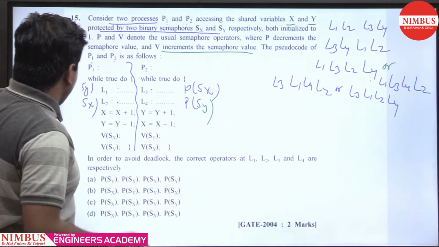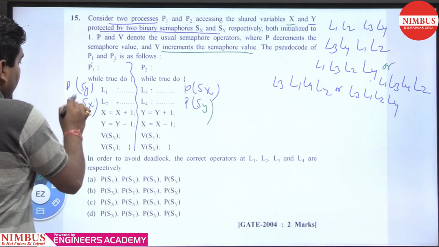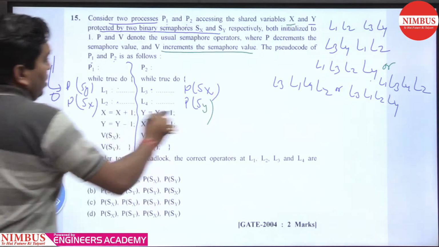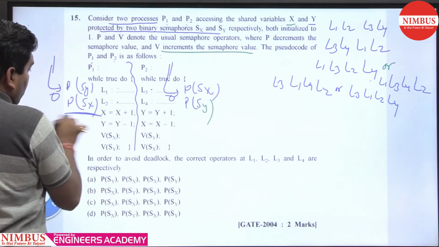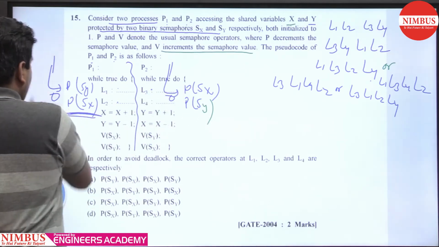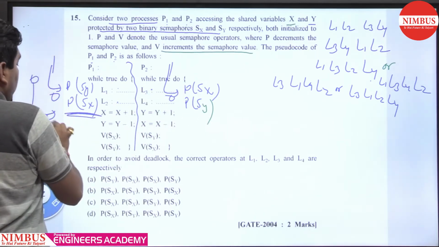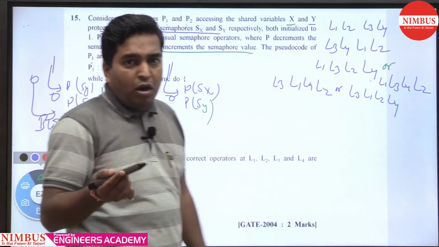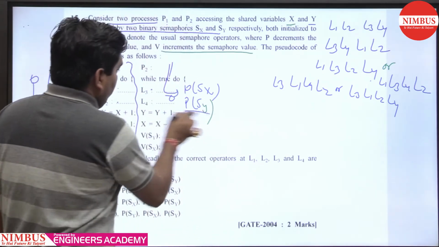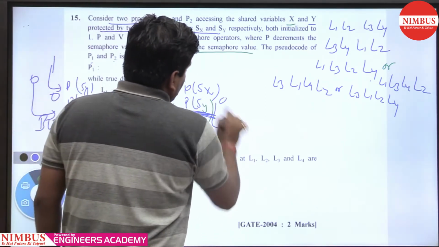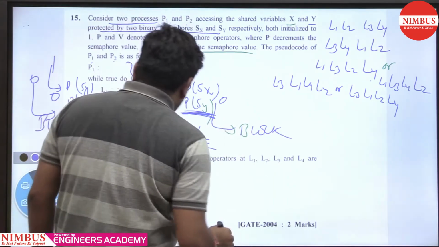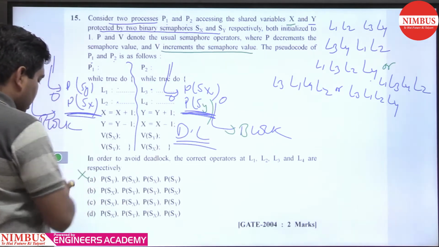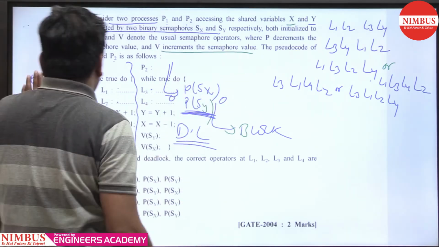First we execute line 1, P(Sy), which makes Sy 1 to 0, and this makes Sx 1 to 0. When you execute L2, Sx is 0, and when you perform a down on 0, you get blocked. Block, or block, deadlock. So in option A, a deadlock occurs when we execute concurrently.